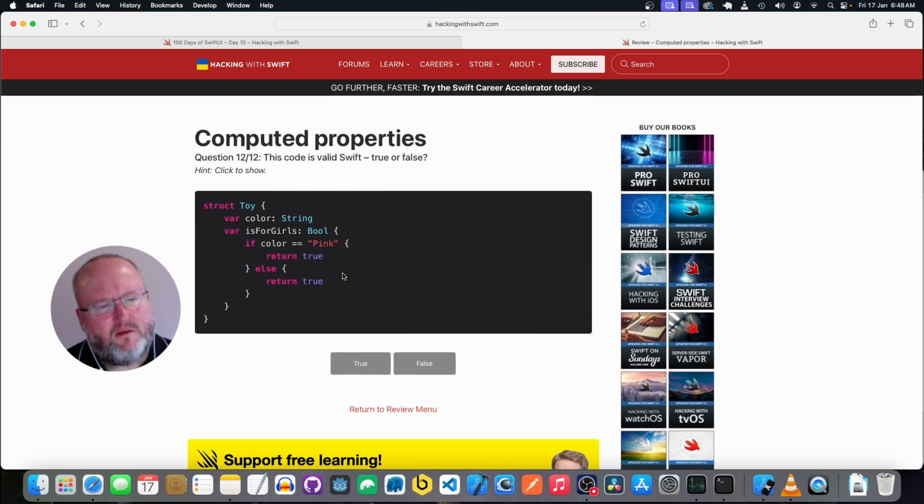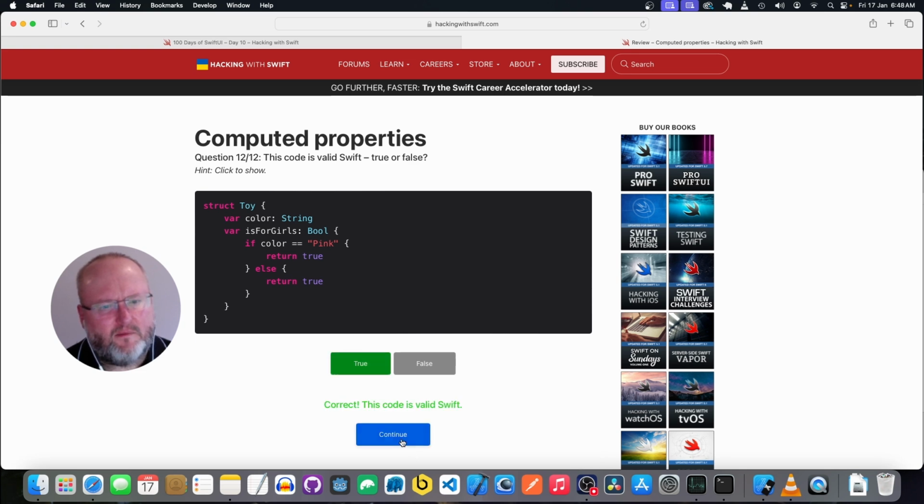I mean, there's no point checking the color if it's going to return true anyway. And it covers everything with the else, so it's going to be valid. Yeah, I'd say this is valid.